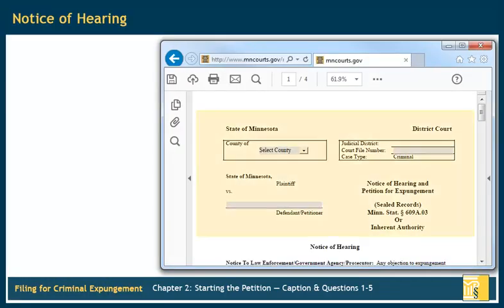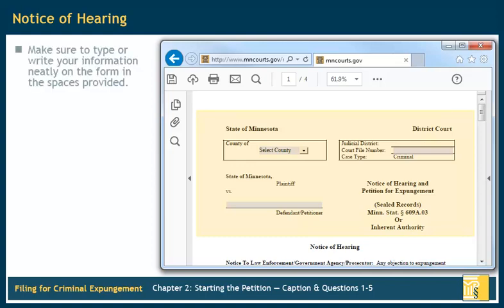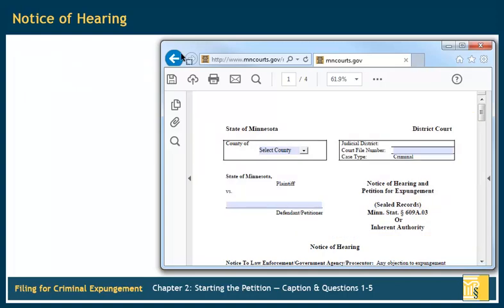First, you'll fill out the caption on page 1 of the petition. The caption is the top half of the first page of every court form and lists the names of the parties, court file number, and other information. Make sure to type or write your information neatly on your form in the spaces provided. In the box labeled County, write or select the name of the county where your case happened.